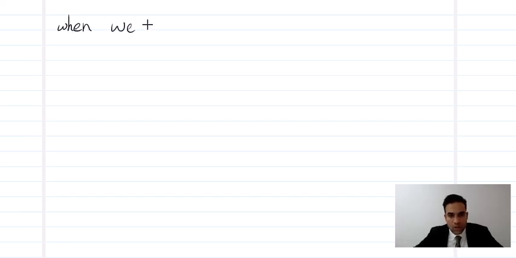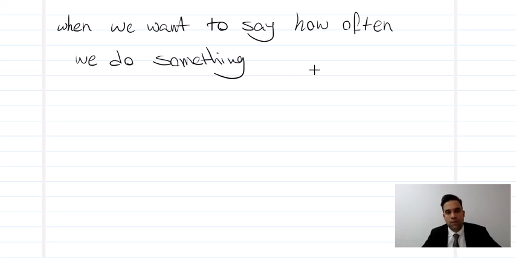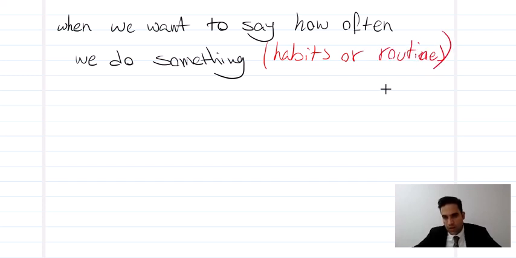When we want to say how often we do something. How often we do something. We use present simple again. So we call it for habits or routines. Habits or routines. Okay? So, let's see.